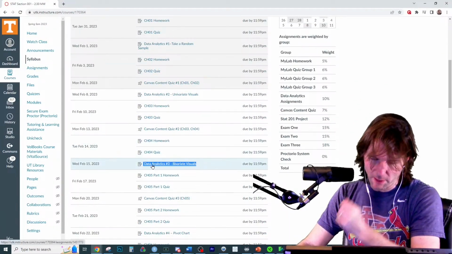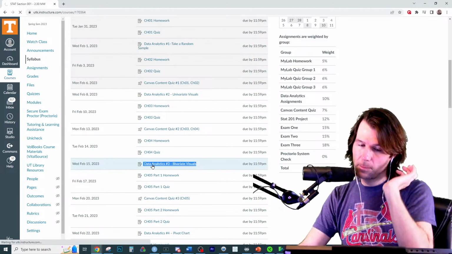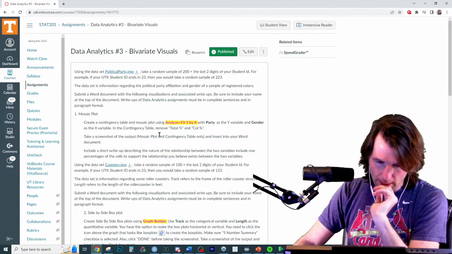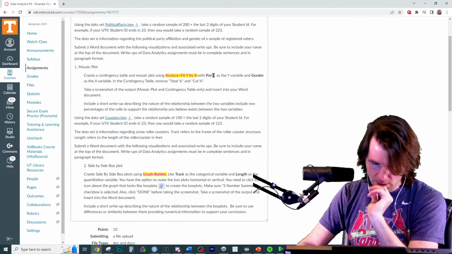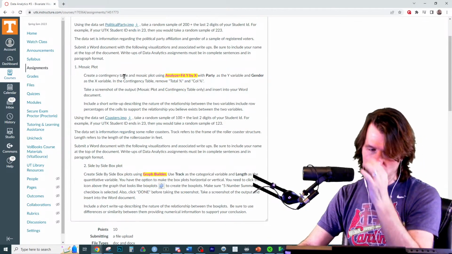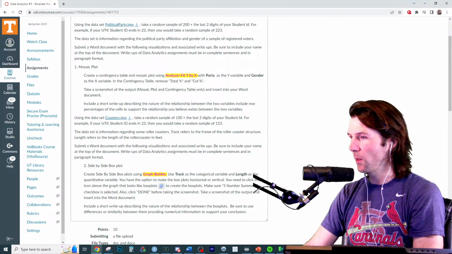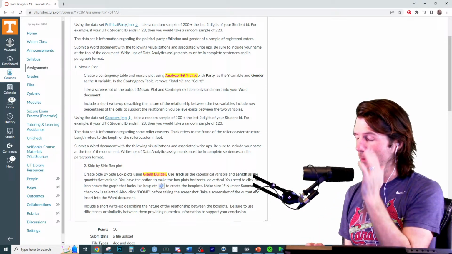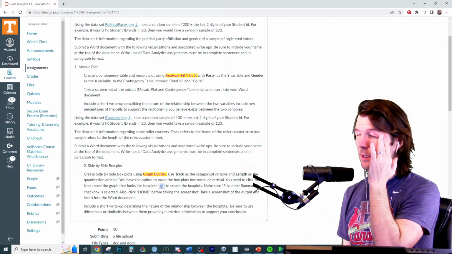Bivariate visuals right there. Bivariate visuals in a week. And I do see party and gender right there. Yes, so there is a mosaic plot and contingency table. This is not quite how to do it in JMP.